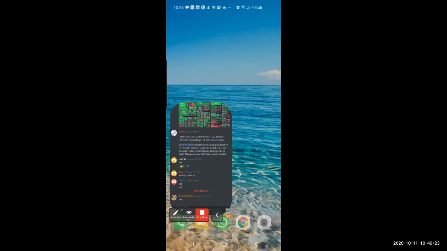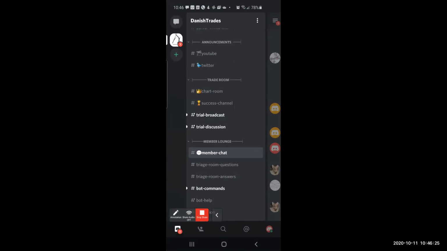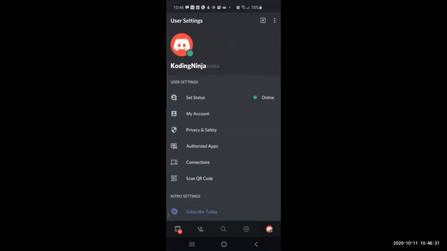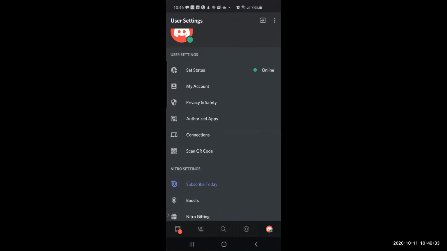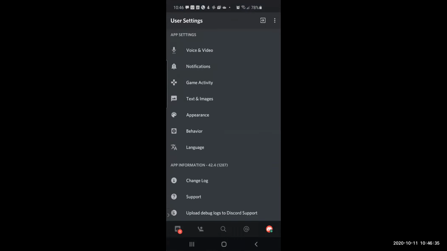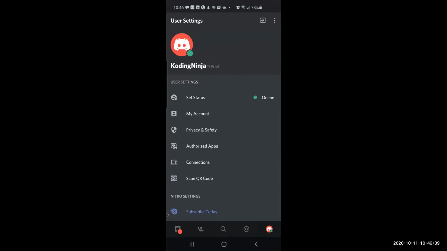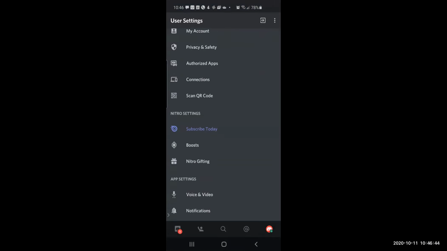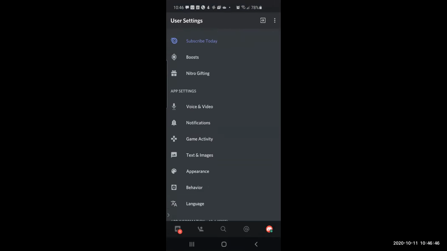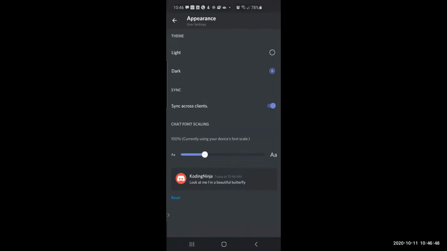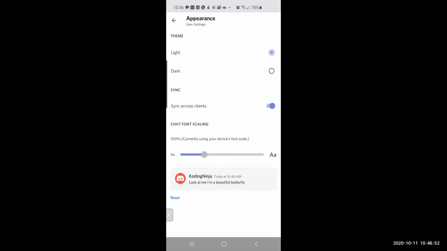So I go here, and I go at the bottom right hand side corner where it shows my name, and where is the settings? No, not here. Appearance, sorry. And I do light, it becomes light.